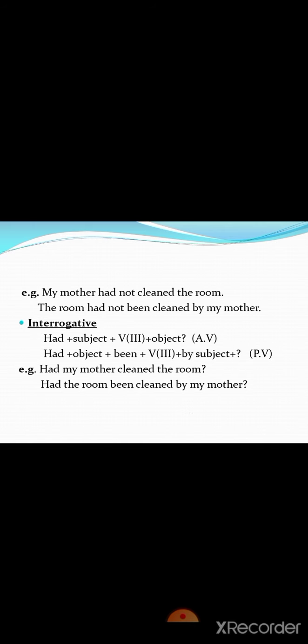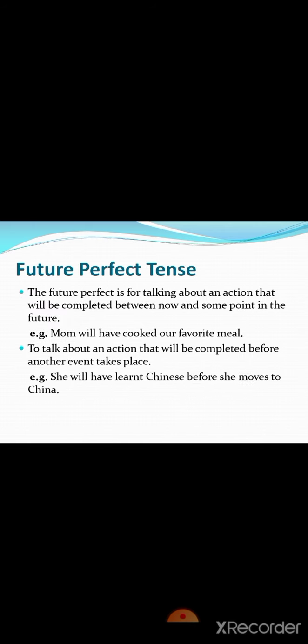Now let us discuss the future perfect tense. Now first of all, have a look. You should know what is meant by future perfect tense. The future perfect is for talking about an action that will be completed between now and some point in the future. For example, mother will have cooked our favorite meal, means in some future time mother will start the cooking and it will be completed by her also.